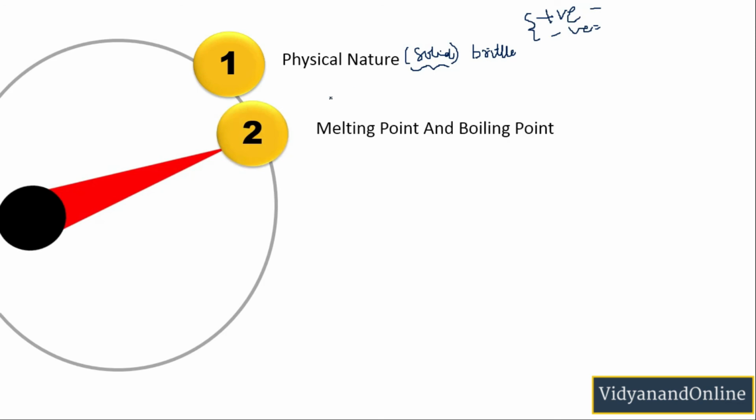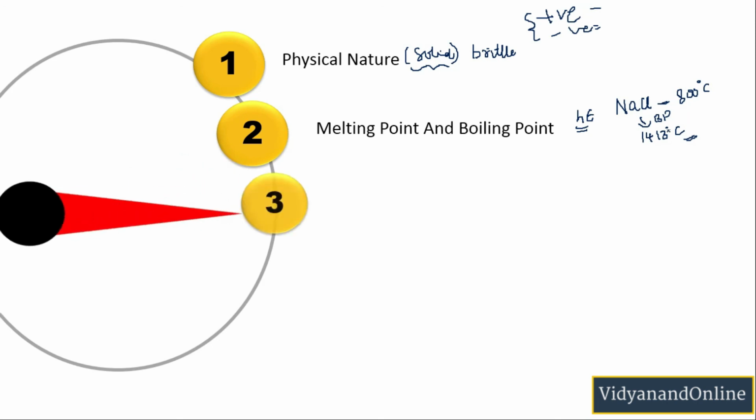Now the second property states that ionic compounds have high melting and boiling points. Again, this is because of strong interionic forces. A considerable amount of heat energy is required to break that force, and thus they have high melting and boiling points. For example, NaCl, which is an ionic compound, has a high melting point of 800 degrees Celsius, whereas its boiling point is 1413 degrees Celsius, which is quite high.